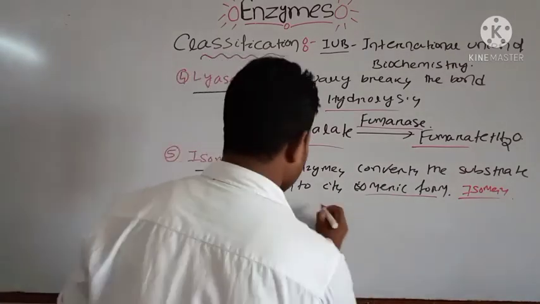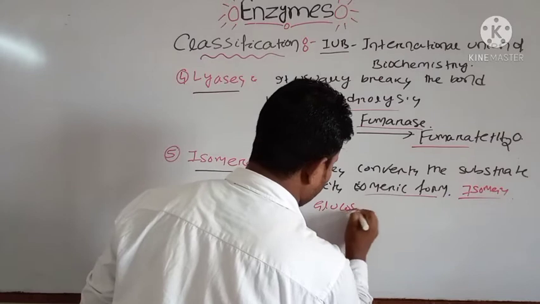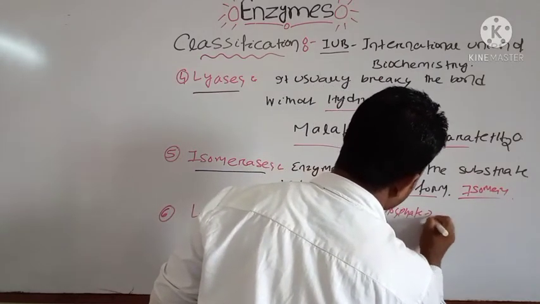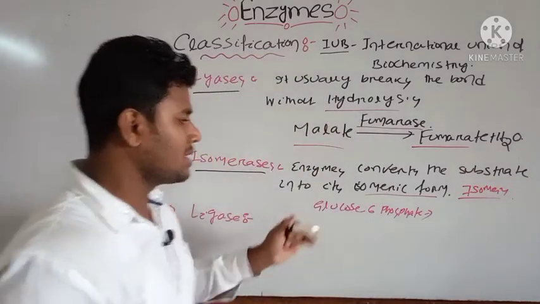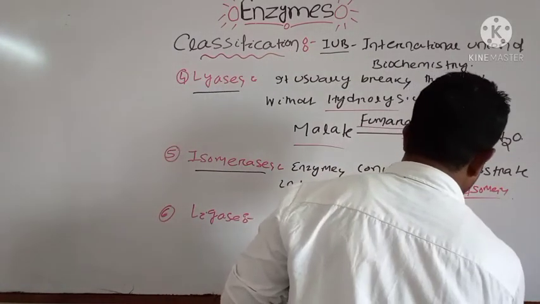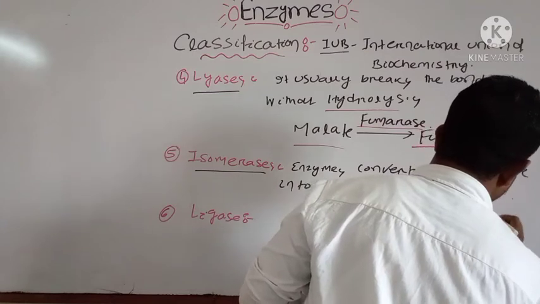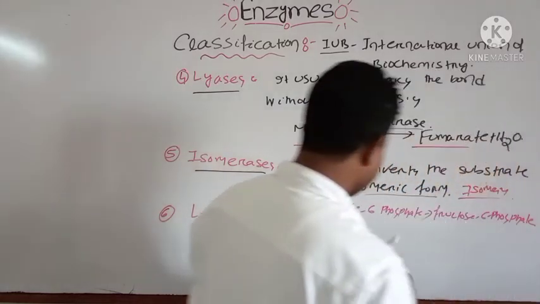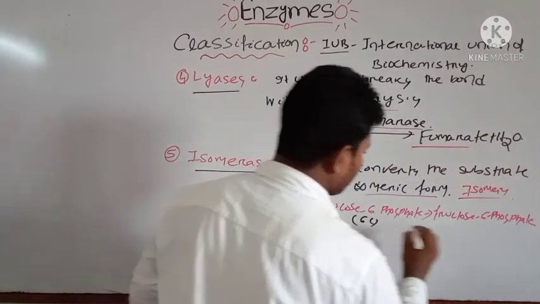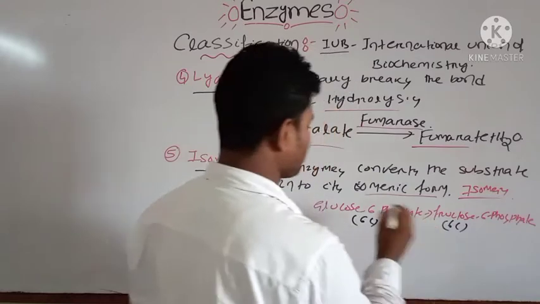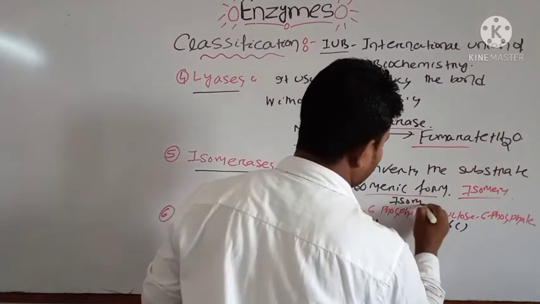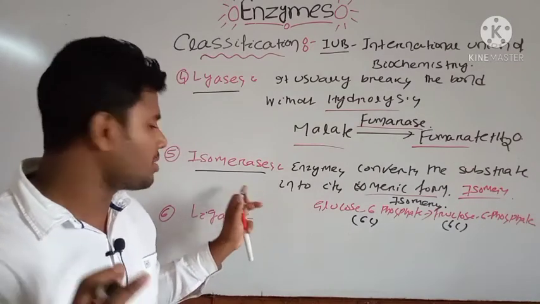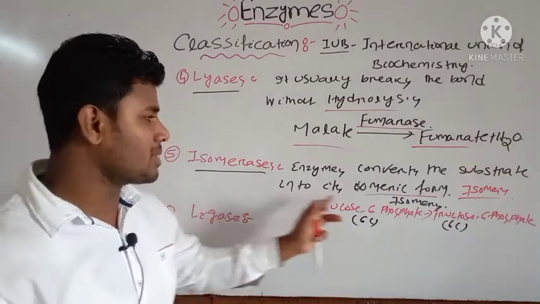Suppose one example is glucose 6 phosphate. When the isomerase enzyme is involved, it will produce fructose 6 phosphate. This is also a 6 carbon compound. These two are isomers. And basically which enzyme helps? The isomerase enzyme helps in the formation of isomers.